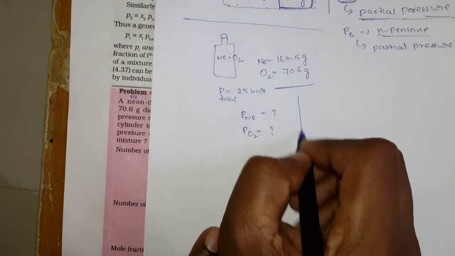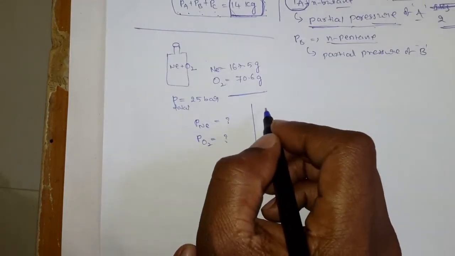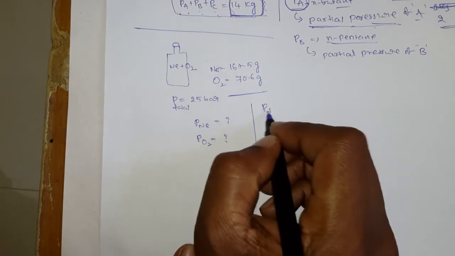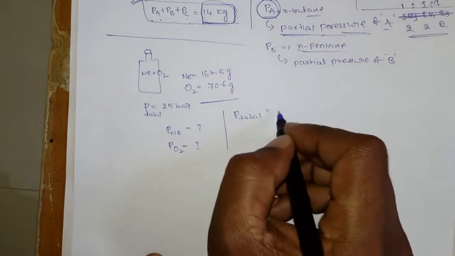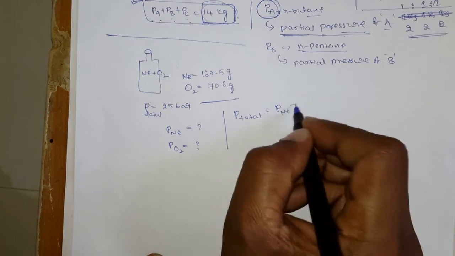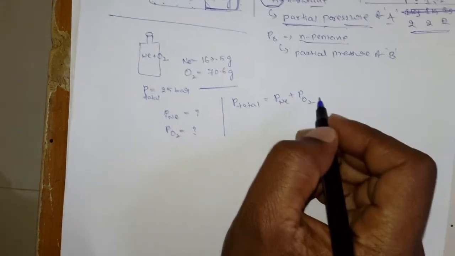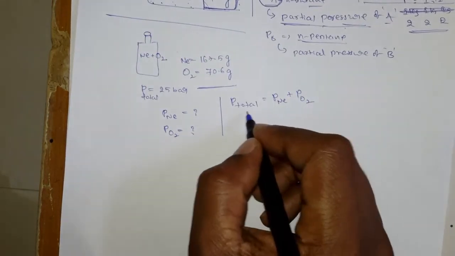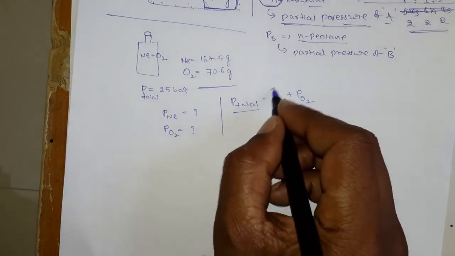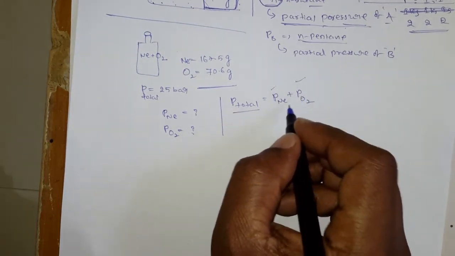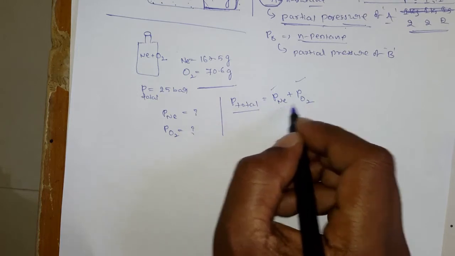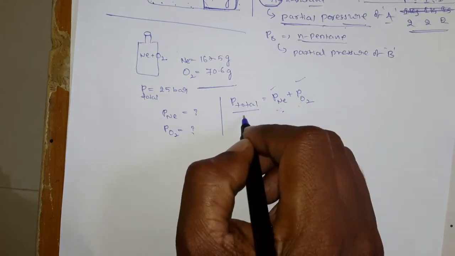And you know Dalton's law of partial pressure: P total is equal to the partial pressure of the neon plus the partial pressure of the oxygen, right? But you know the P total, and you don't know these two. So is it possible to calculate these two values from the P total?